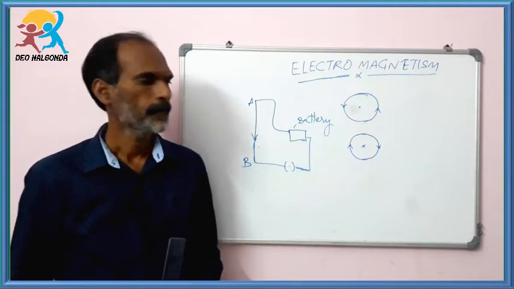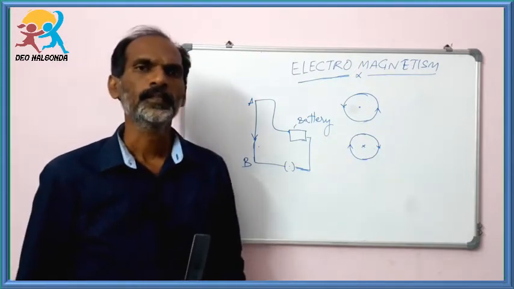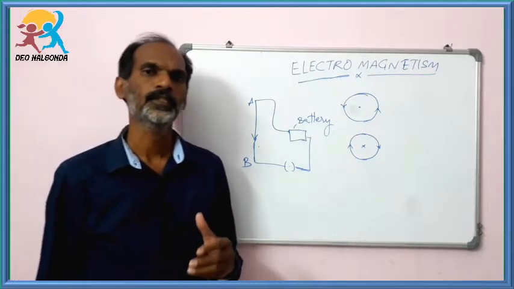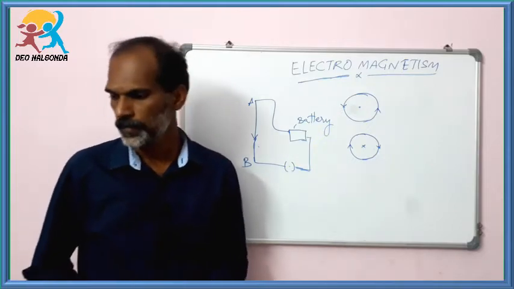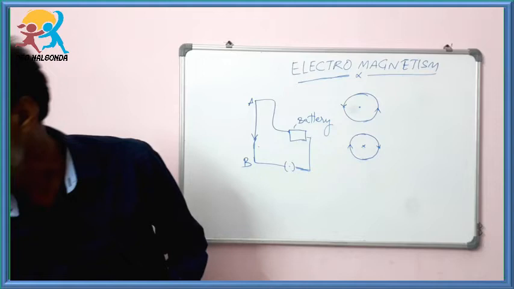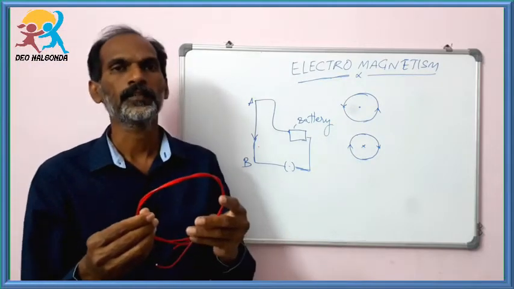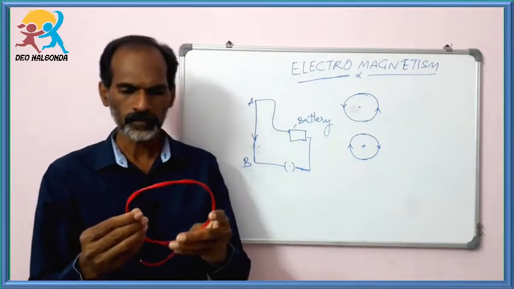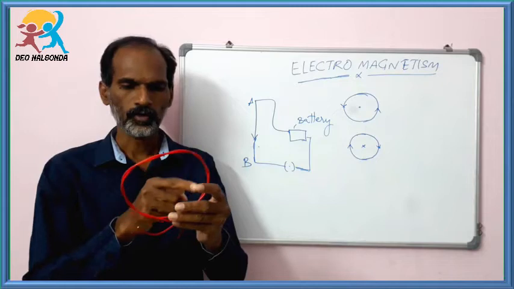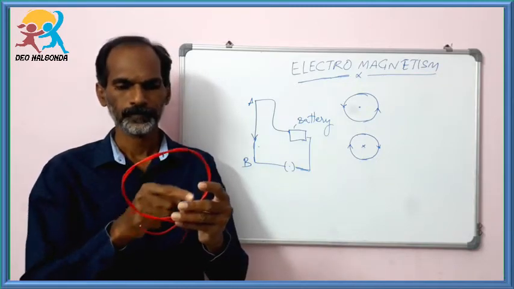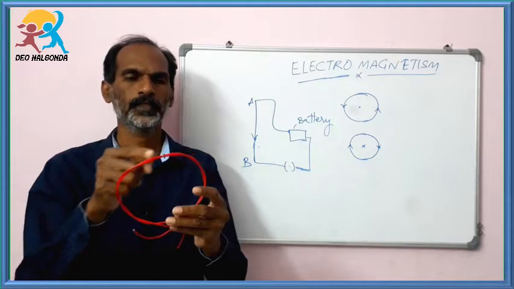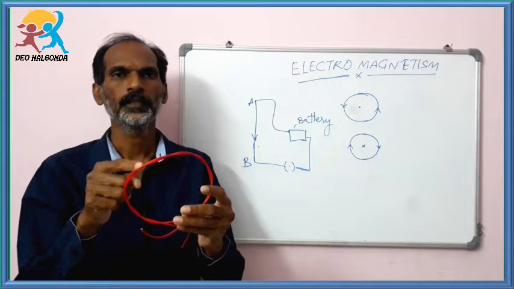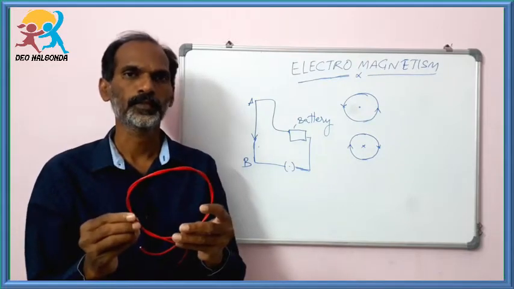Okay, now it is very easy to understand the direction of the magnetic field which is produced by a conductor which is in the form of a straight line, but the electric conductor is in the form of a circle. Now how can we identify? In this case, the current carrying conductor, copper wire, is prepared like a loop, while the electric current is passing in this loop. Now how can we find out the direction in which the magnetic field is produced?